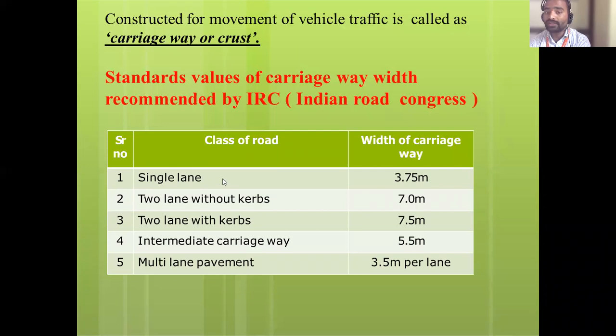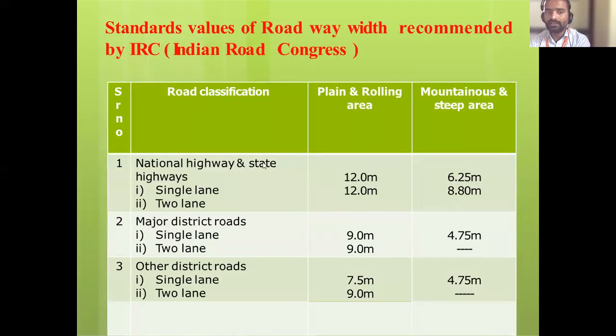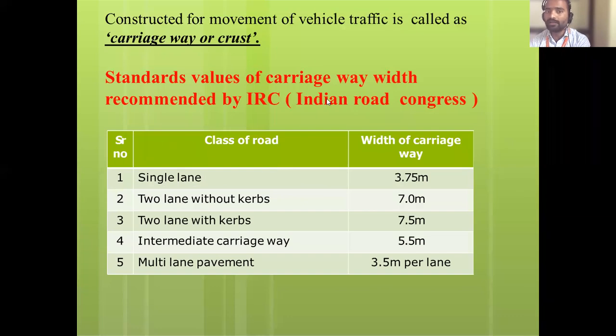Then what is the width of this carriageway? What is the width कितना रहने का? There is an IRC classification, IRC codal provision. If it is a single lane, then the width is 3.75 meter. So आपके एक रोड है, एक ही सिंगल लाइन में बोल रहे.